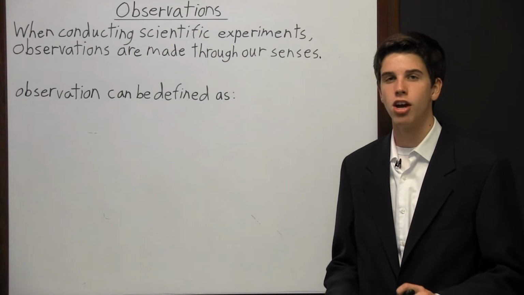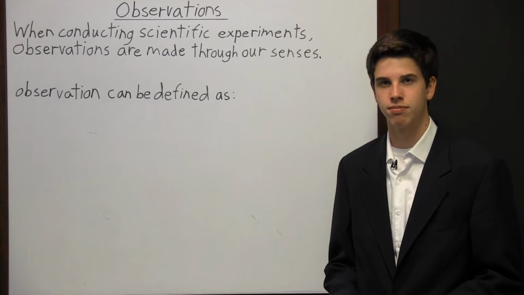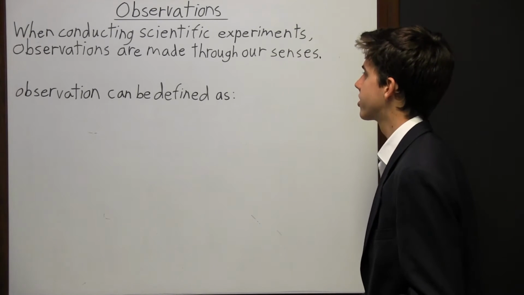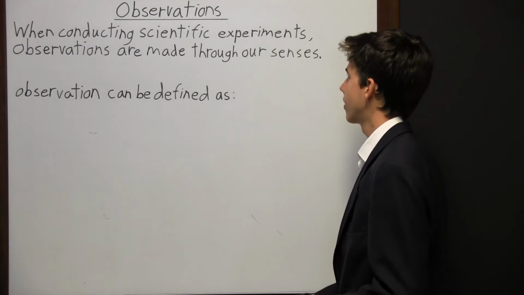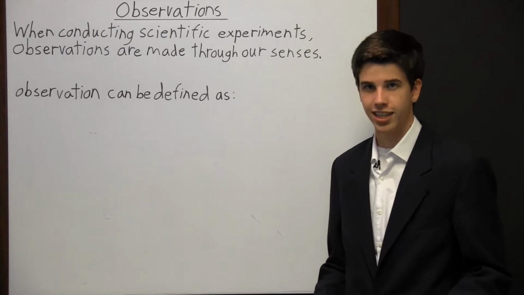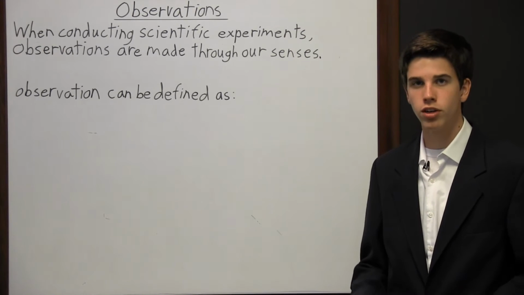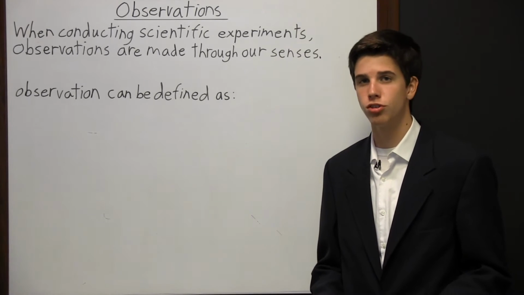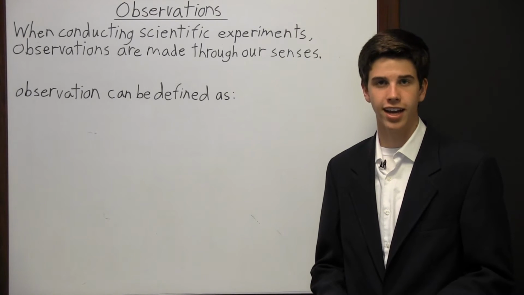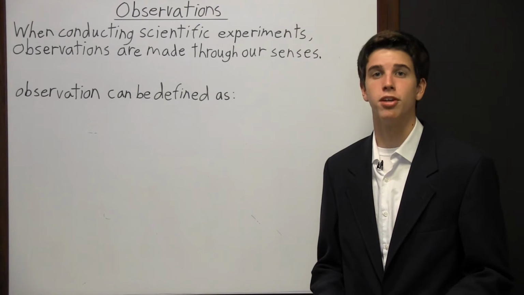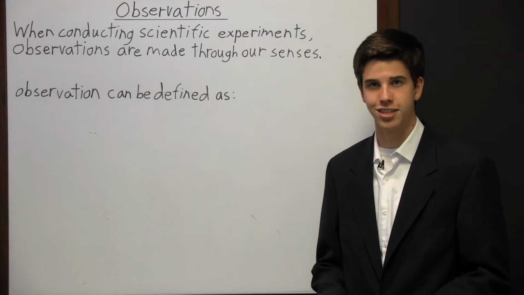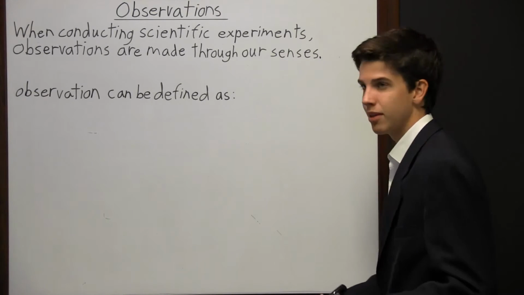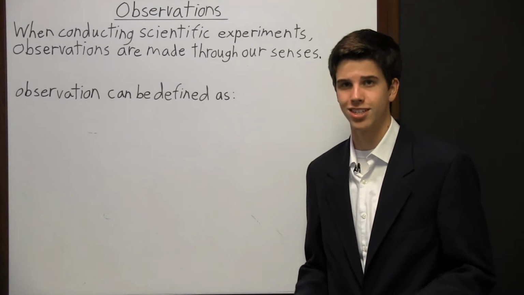ACT, Science, Research Summaries. When conducting scientific experiments, observations are made through our senses. So if you're conducting a scientific experiment, you notice or observe what's going on through your senses. Now, this is usually going to be with your sense of sight, but depending on the experiment, you may be able to incorporate your other senses. So that's what it means to observe during a scientific experiment. It means to notice what's going on through your senses.